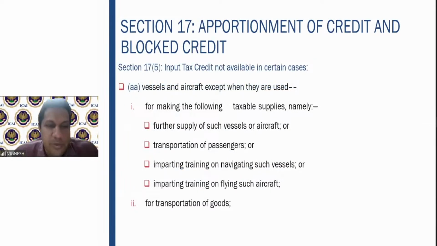Then AA has been again introduced. It was introduced later, somewhere in the year 2018.